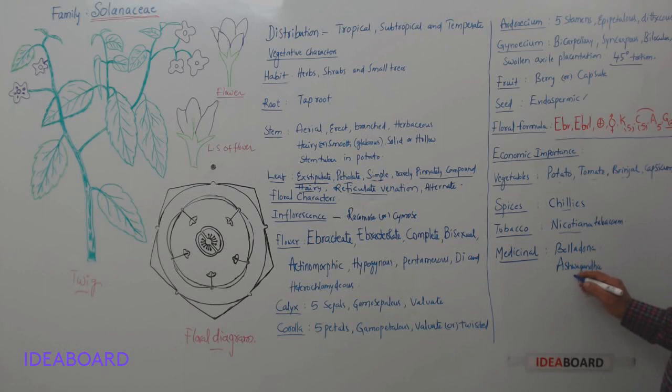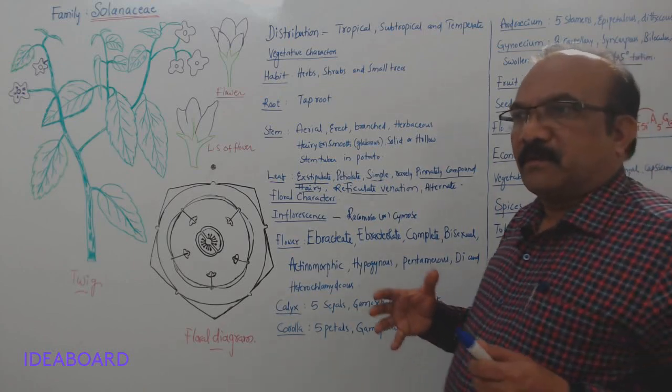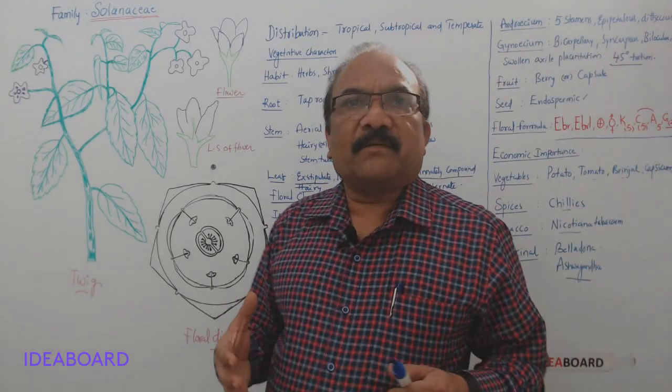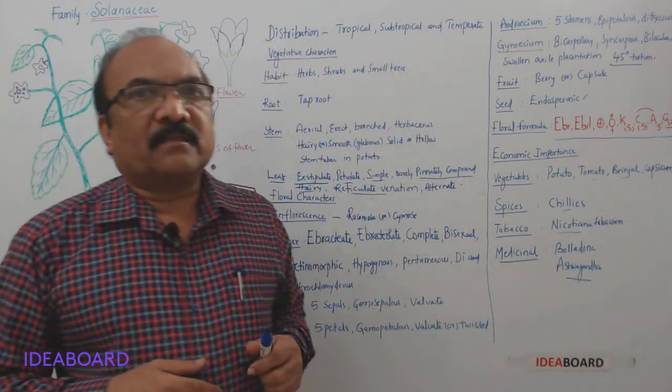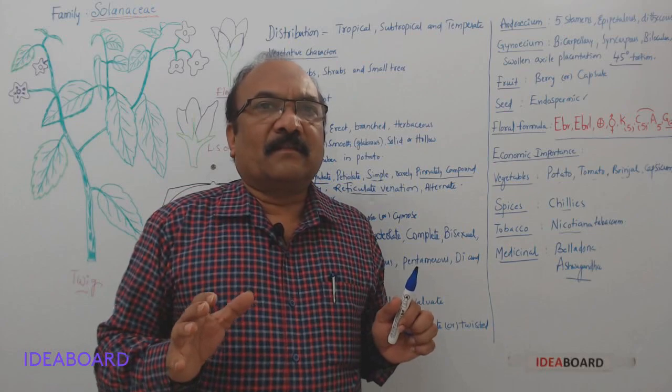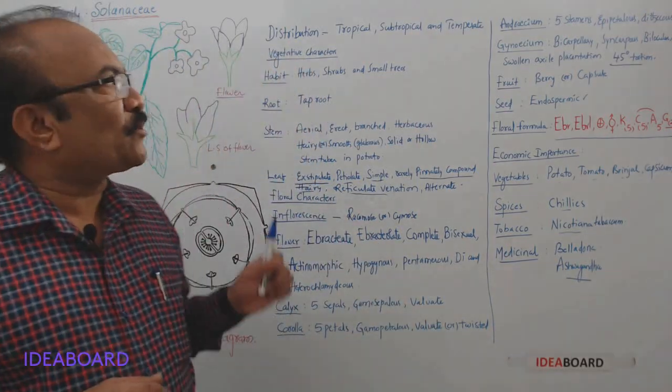In the Ayurvedic field, this is popularly known as ashwagandha because it is a multi-purpose drug. It is generally used as a general tonic for a person. It makes a person better, healthy. So that is ashwagandha. That is about the family Solanaceae.